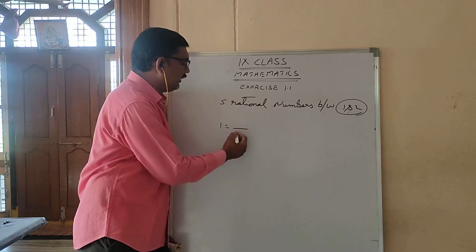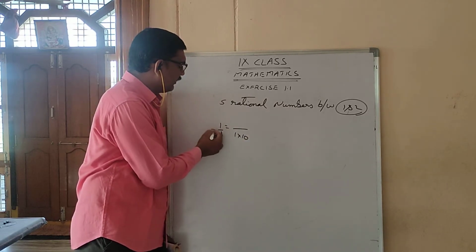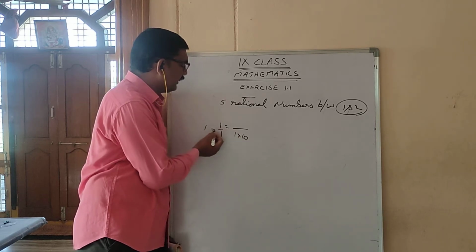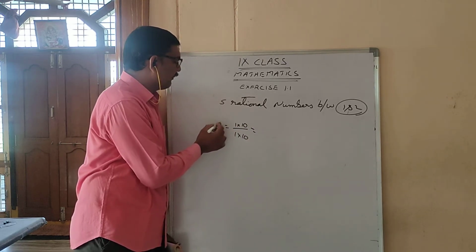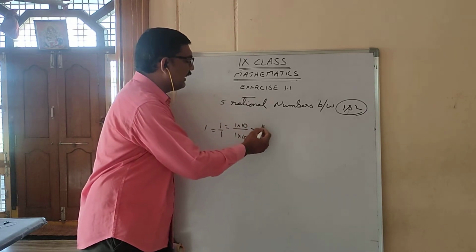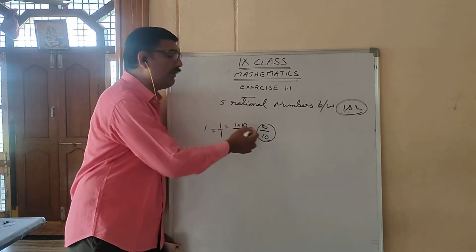I should get 10 in the denominator. 1 means 1 by 1, so I multiply the denominator with 10. Without changing its value, I can also multiply 1 in the numerator, or not? 1 and 1 tens are 10, 10 ones are 10. 10 by 10 and 1, both values are the same.